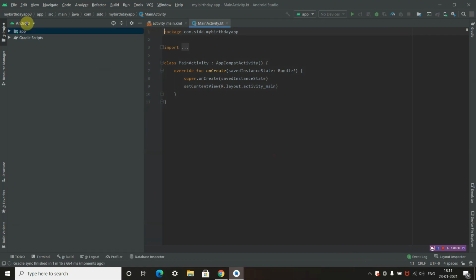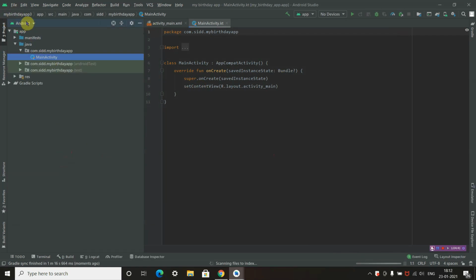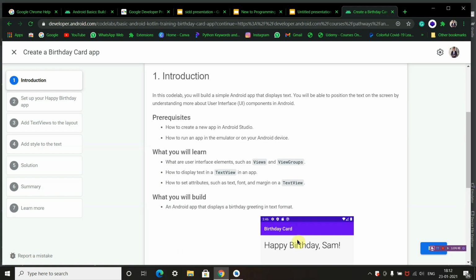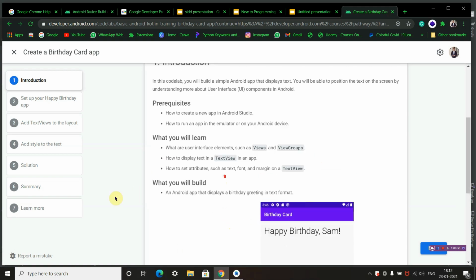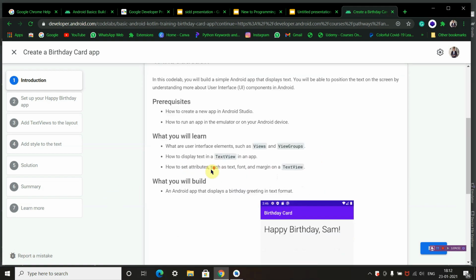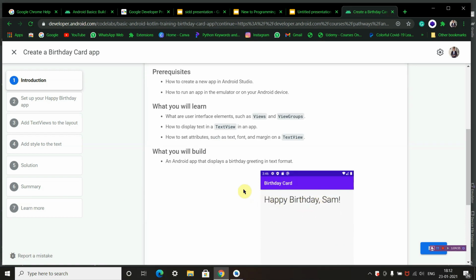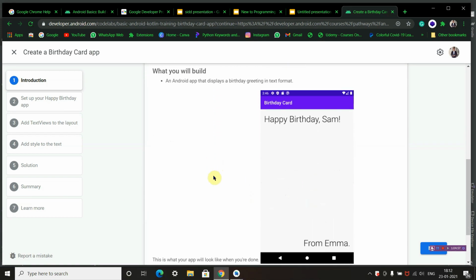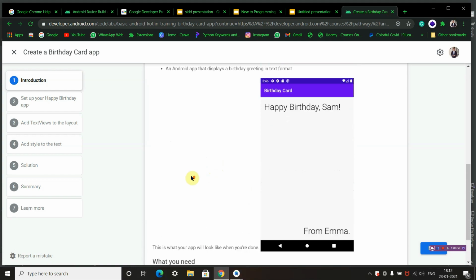This is your main window. It's still loading. This is my birthday app. Here in this pathway 3, we will be learning how to add a happy birthday message on your app window, the main window. We have selected empty activity.